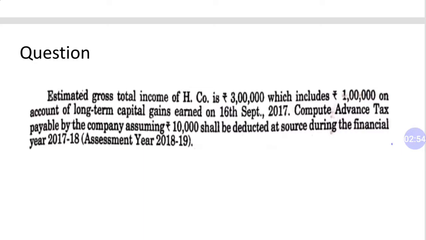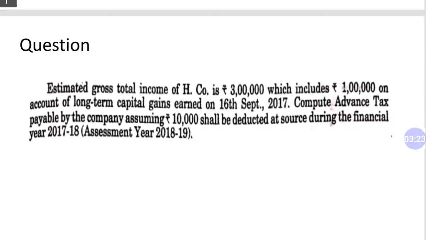So dear student, let's talk about a few important things about the question. The question is about the company, and in India companies are liable to pay tax at a flat rate. This is 30%. So 30% tax plus 3% education cess in the assessment year 18-19. By these two important points you have to calculate the advance tax liability of H company limited. Now we should start the solving of this question.